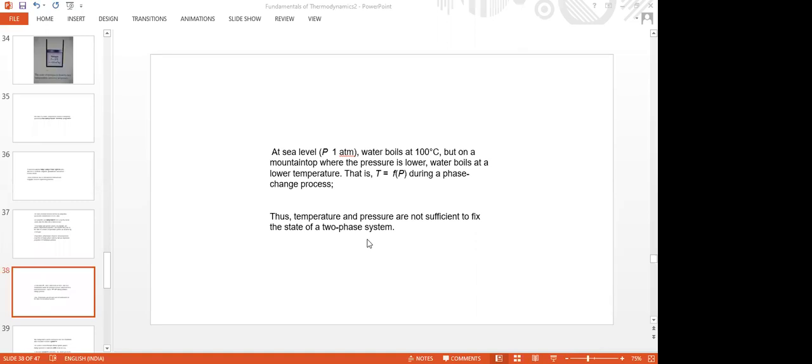Here, the last sentence you see: the temperature and pressure are not sufficient to fix the state of a two-phase system. Now, I explained this. Now tell me, what are the two independent properties that are required to locate the state of the phase change process, the phase change system or two-phase system? What are the two independent properties required? Is it temperature and pressure? Tell me yes or no.